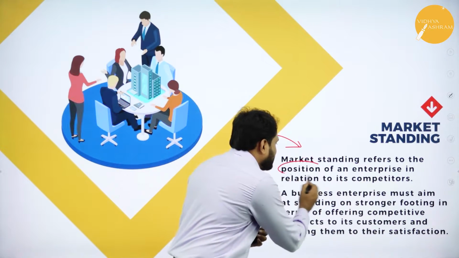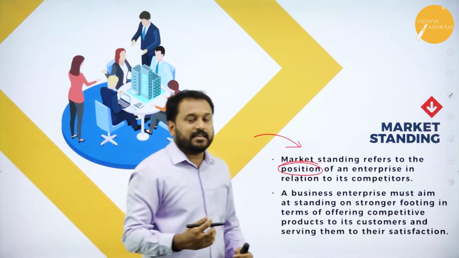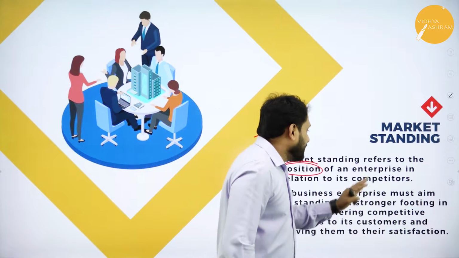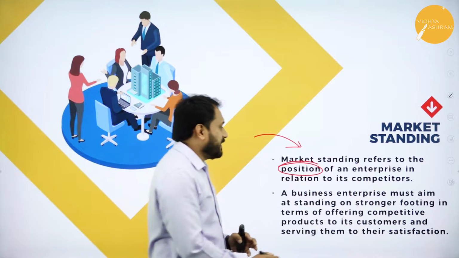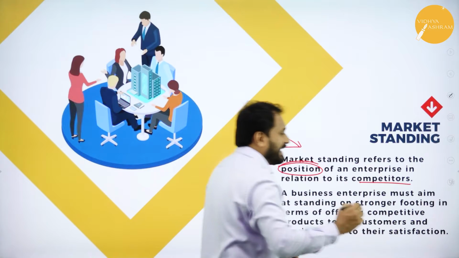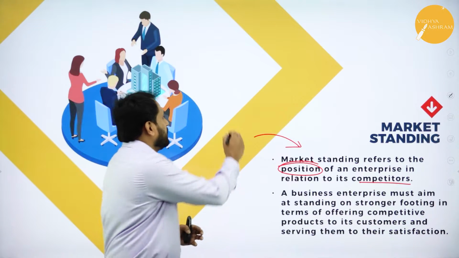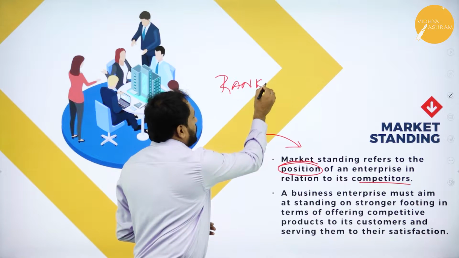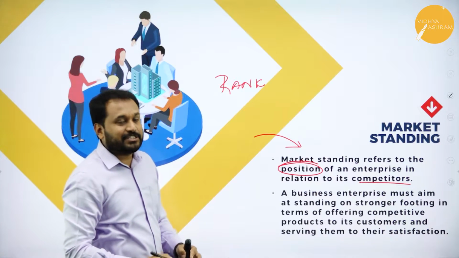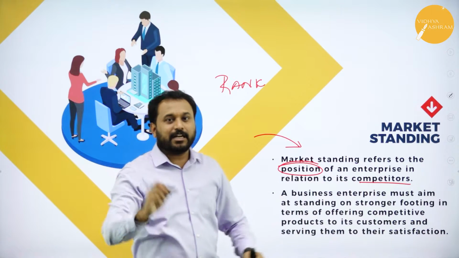It is the position of an enterprise. And this enterprise is in relation to what? Its competitors. That is what it is. Where exactly you stand. That is, you have the ranks, right? You have the rank. Now, who all are in the position, that is called the market standing, where exactly you are.